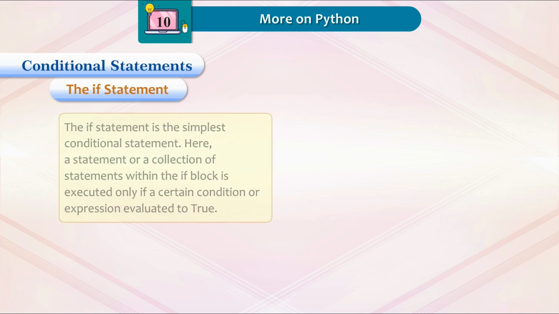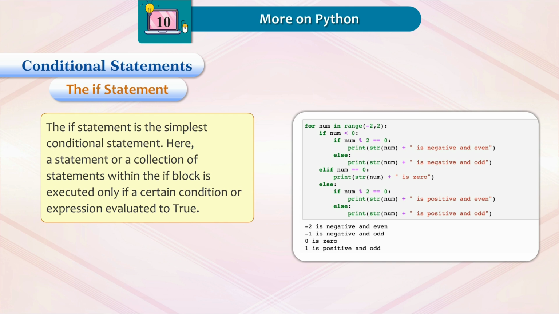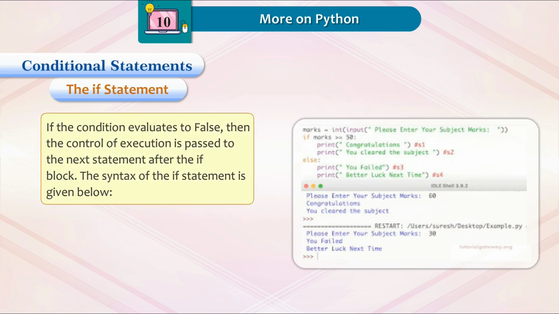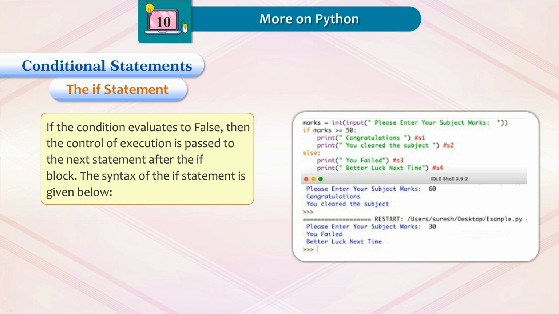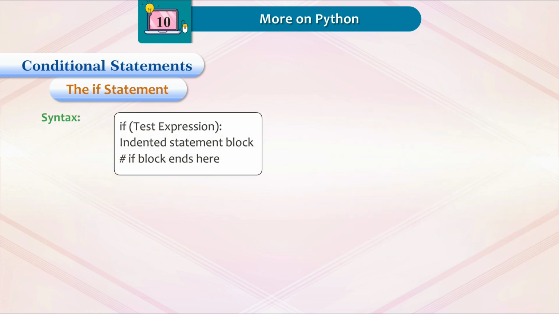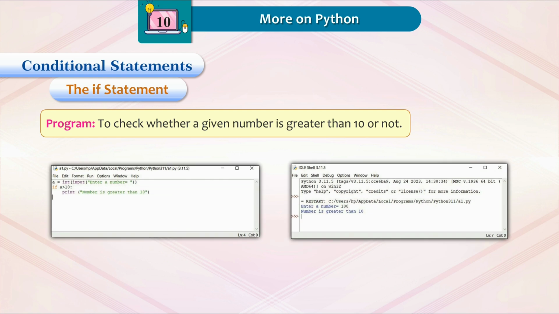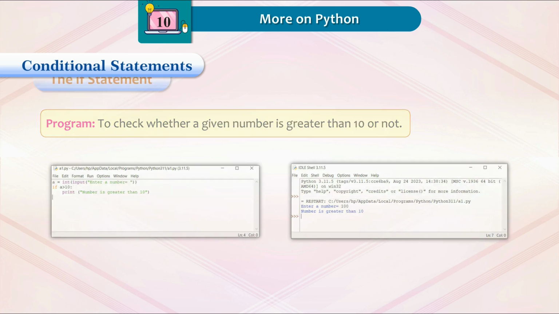The if statement. The if statement is the simplest conditional statement. Here, a statement or a collection of statements within the if block is executed only if a certain condition or expression evaluates to true. If the condition evaluates to false, then the control of execution is passed to the next statement after the if block. The syntax of the if statement is given below. Syntax: if test expression, indented statement block, hash, if block ends here. Program to check whether a given number is greater than 10 or not.